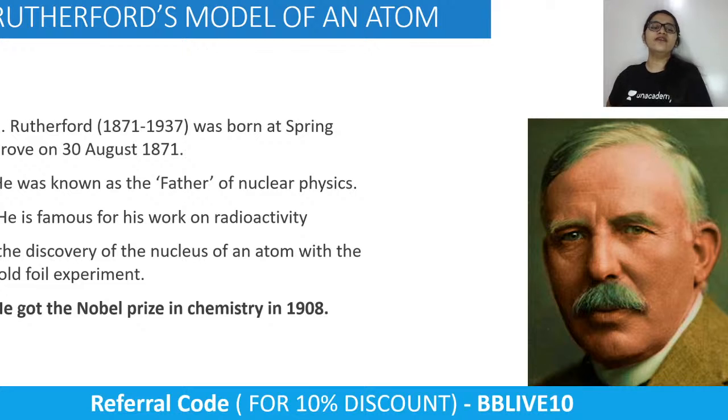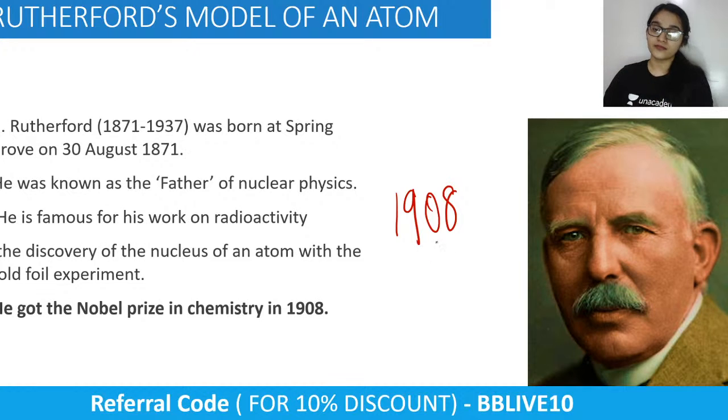He is not only famous for his work on the model of the atom, but he has done amazing experiments on radioactivity, and he has also received a Nobel Prize in chemistry in the year 1908. So Thomson received a Nobel Prize in the year 1906, and Rutherford received a Nobel Prize in the year 1908. Is this clear, everybody? Now let's find out what exactly he did.